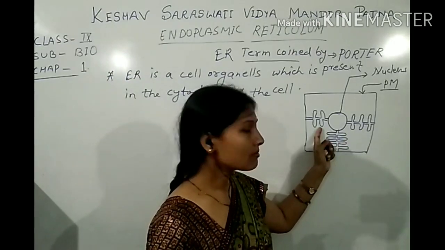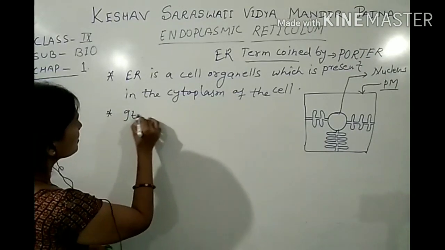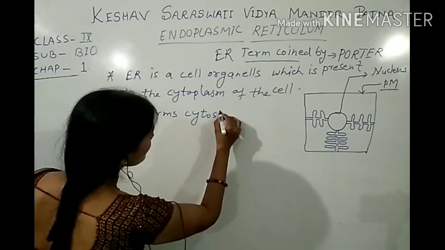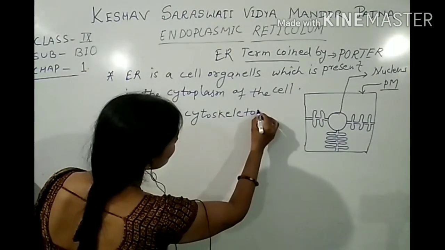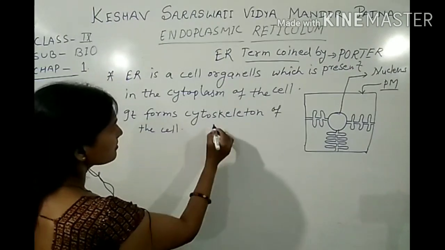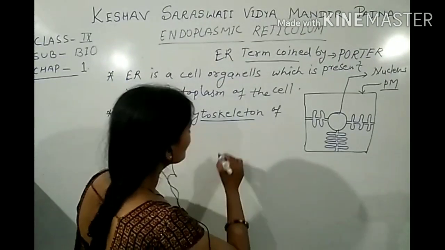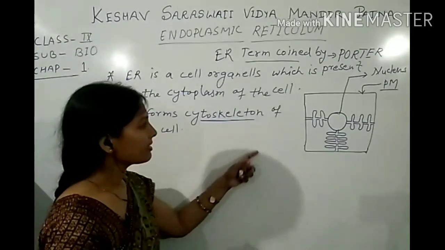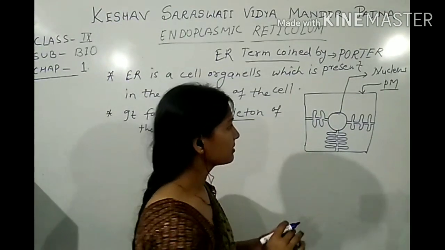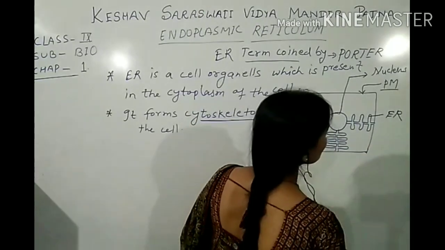Write down here: it forms cytoskeleton of the cell. What is the meaning of cytoskeleton? Cyto means cell, skeleton. This means inside the cell it works like a skeleton.